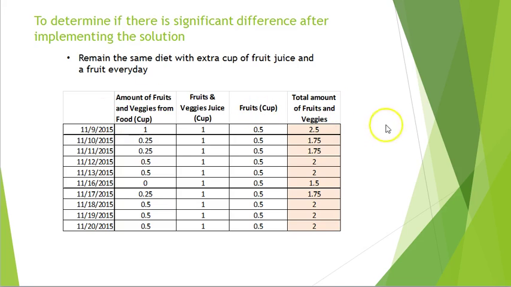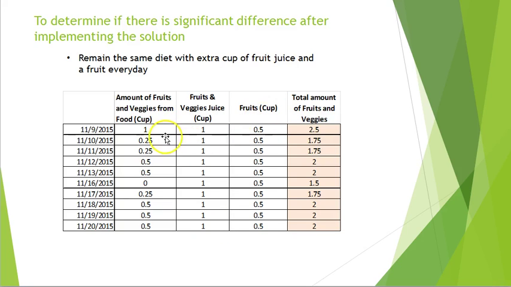In this table, we can see the amount of fruits and veggies from food was this much, about a cup or quarter cup a day. I insisted on drinking a cup of fruit juice every day, so the amount was one cup, and at least one kind of fruit a day, which is about half a cup of fruits and vegetables.